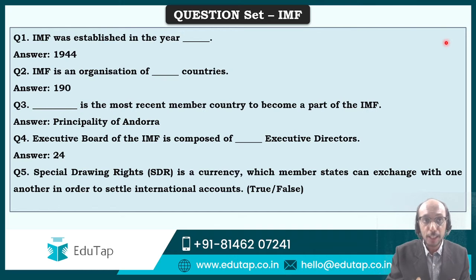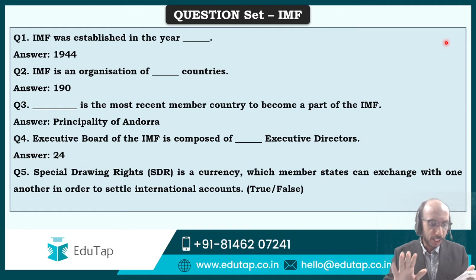For the time being, you have to tell me whether this statement is true or false, and be very careful. This statement has multiple parts. First part says that it is a currency. Second part says that member states can exchange with one another. Third part says that it can be used to settle international accounts. You have to decide, based upon the analysis of these 3 subparts of this question, whether this statement is true or whether this statement is false. That is the challenge in front of us, right?